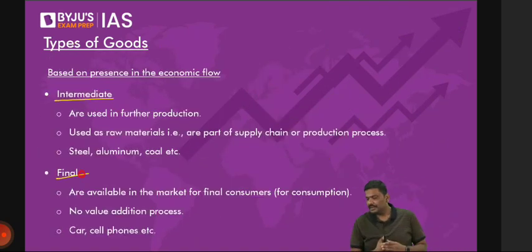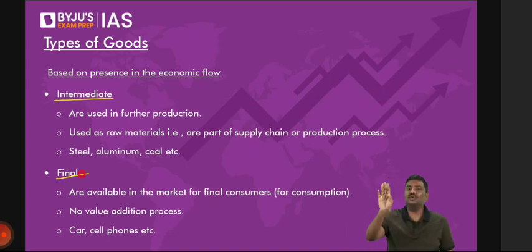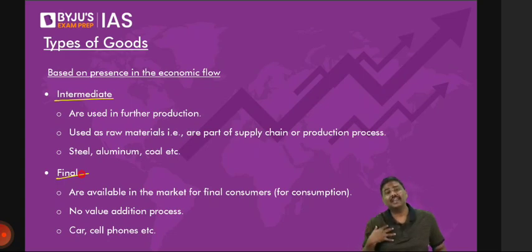Next one is intermediate goods and final goods. So I'm not talking about electricity, I'm talking about watching sports on TV. Example: if you want to watch a sport, you are watching, and along with you, I'm also watching. I'm not talking about the excludability feature here. I'm talking about rivalry. What do you mean by rival? Rival means you are watching, it means I cannot watch. The availability of sports viewing has gone down. Does it happen? You are also watching it, I'm also watching it. How can you say it is rival?